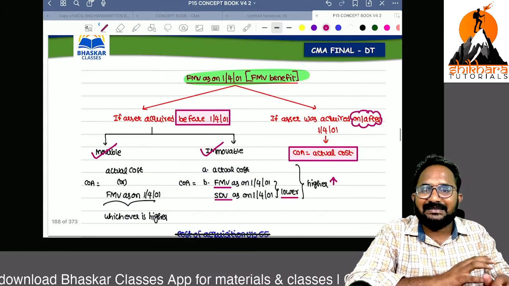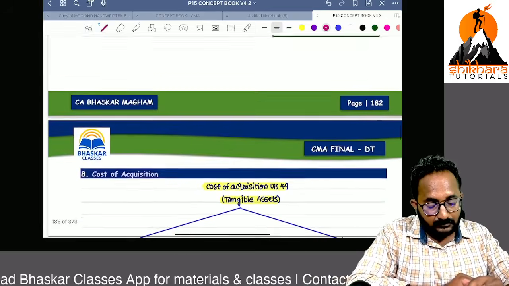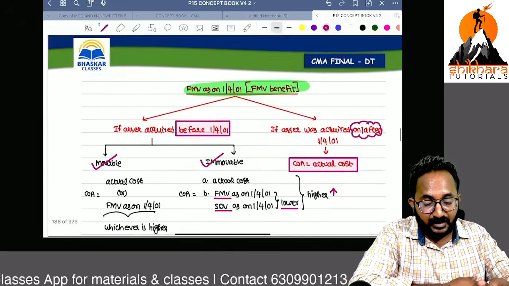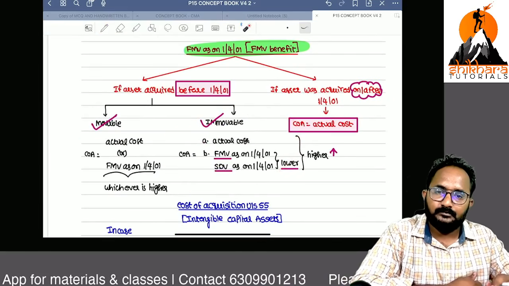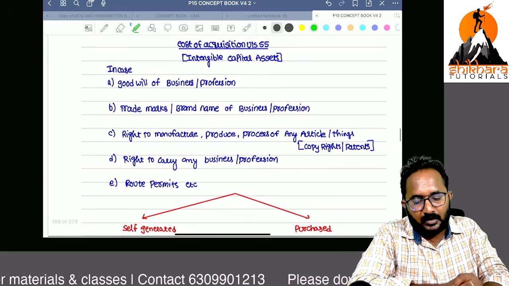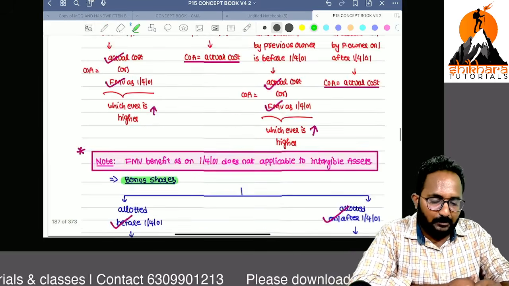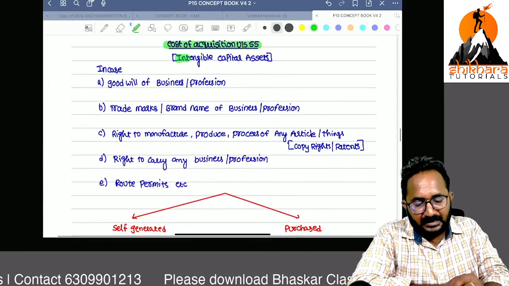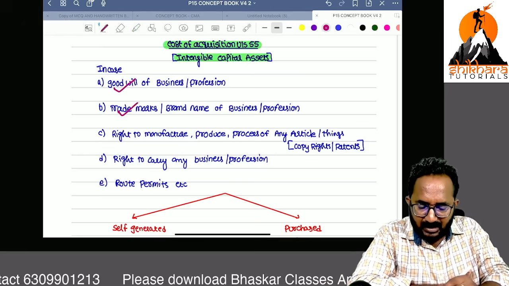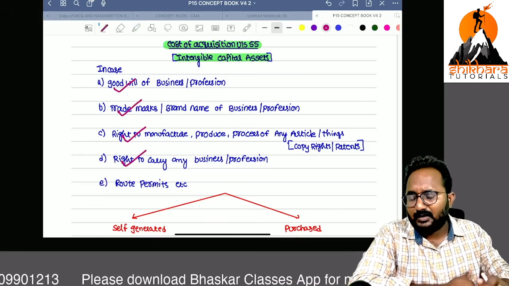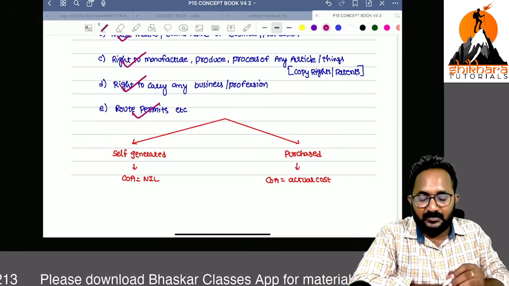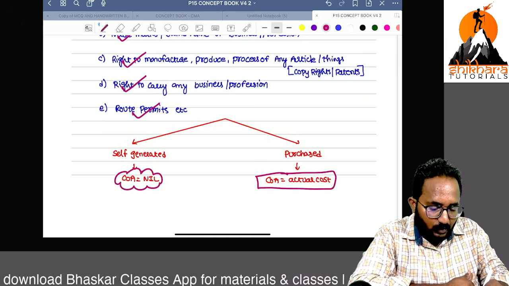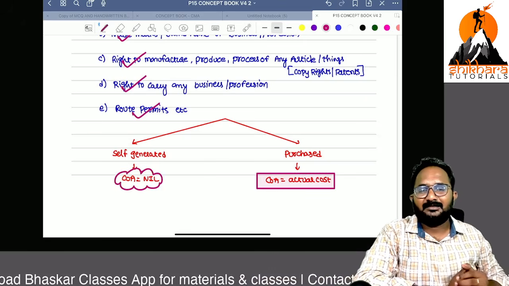So as of now, we discussed tangible assets related cost of acquisition. Remember the FMV benefit in case of immovable properties. Section 49 is talking about the tangibles and section 55 is talking about intangibles. Intangible capital asset examples: goodwill, trademarks, copyrights, patents, right to carry on business, route permits, etc. If these are self-generated, cost of acquisition is nil. If these are purchased, cost of acquisition we have to take as the actual cost. Important.